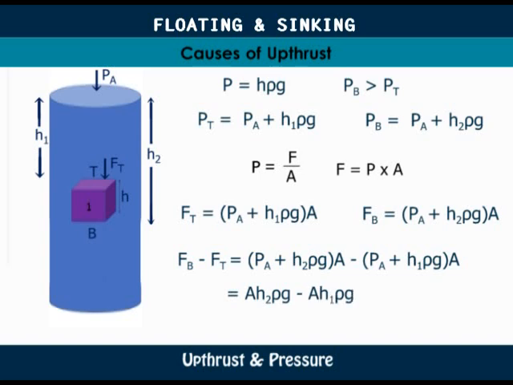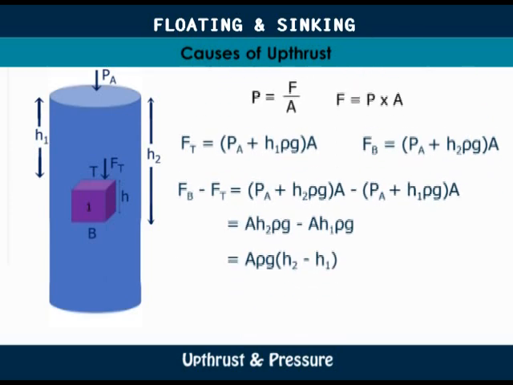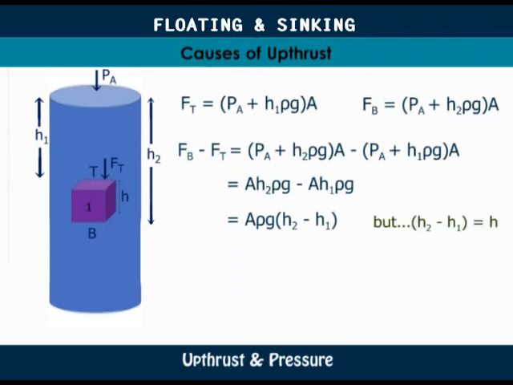Factorizing out A rho g, we get A rho g times (H2 minus H1). From our figure, H2 minus H1 is equal to H, and so we get A H rho g.